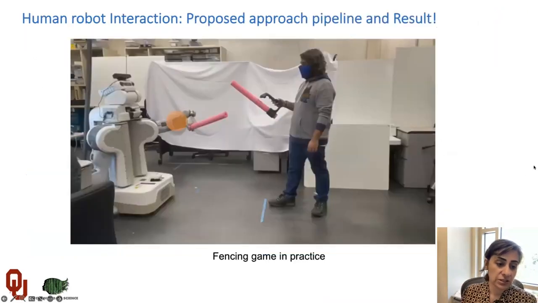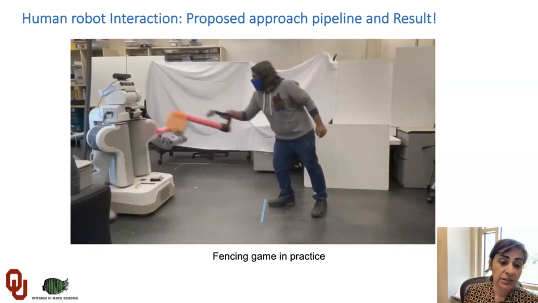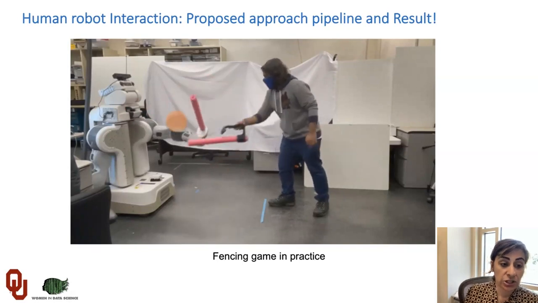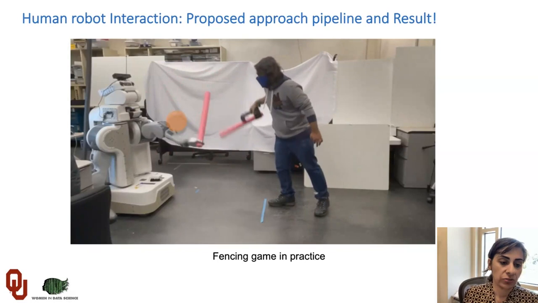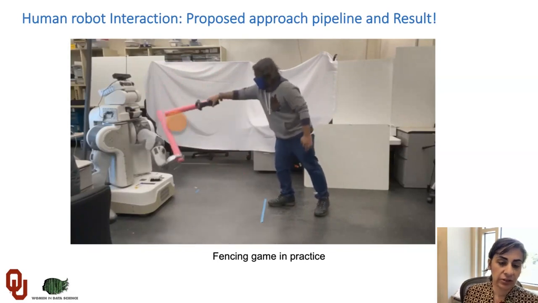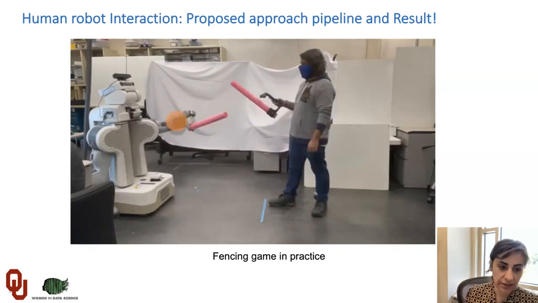With this algorithm, this video shows how we can transfer this knowledge from the simulation to the real environment. This example shows that the robot is trained on the simulation, but we can transfer our model to the real environment, and now a human is playing with the robotic system.